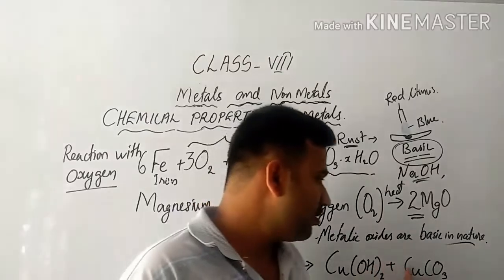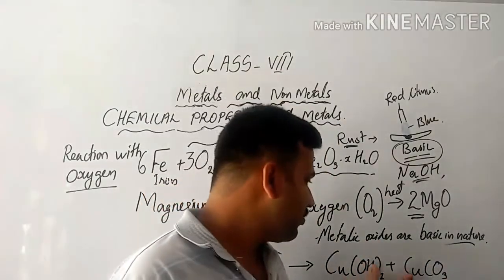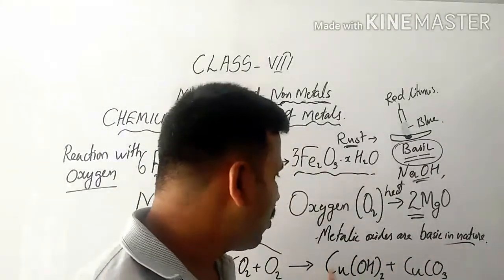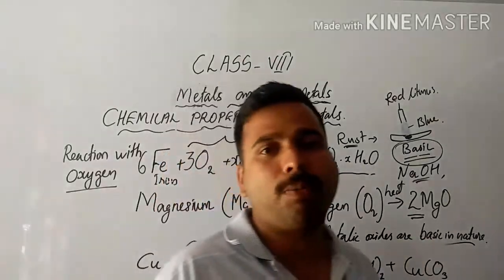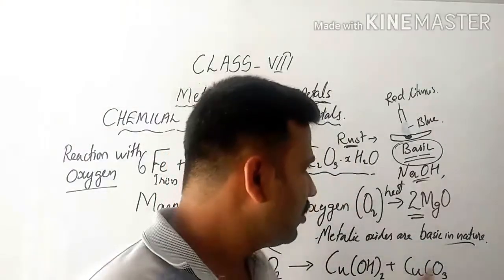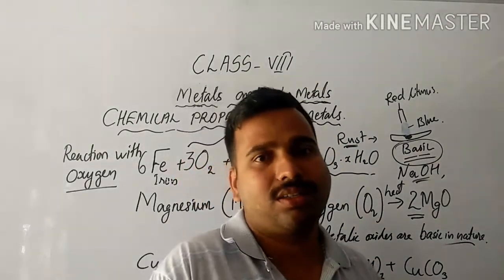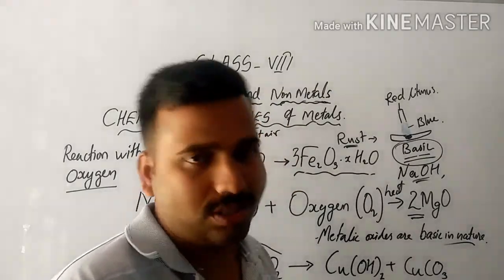So this is copper hydroxide plus copper carbonate, a combined product that appears green in color. Copper hydroxide plus copper carbonate is known as basic copper carbonate, which is also basic in nature. I hope you understood this particular part. Here we discussed the reaction of metals with oxygen.